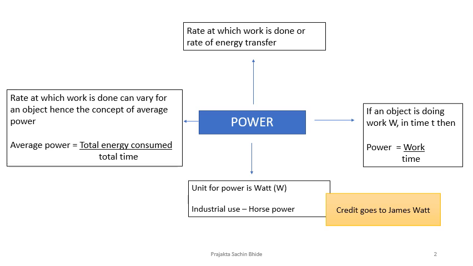Rate at which work is done can vary for an object, and hence there is the concept of average power. Why vary? Because sometimes work done would be more in less time, sometimes in more time less amount of work is done during the entire course for which the power has been supplied. So that is why what we look at is average power. Average power is total energy that is used up or consumed upon total time that is provided.